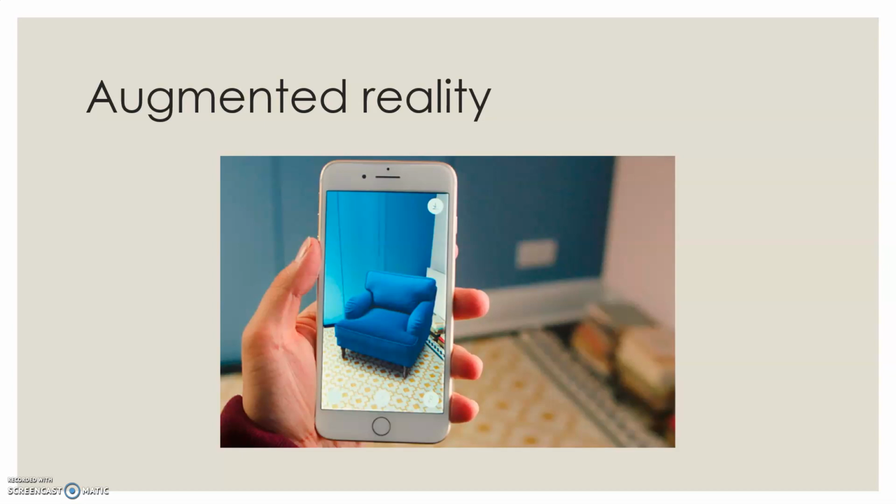If you want to view how a retailer's virtual furniture looks in your room before you buy, there will be an app. By using that, you can see how your furniture will look. In that condition, your virtual and real worlds are combined.